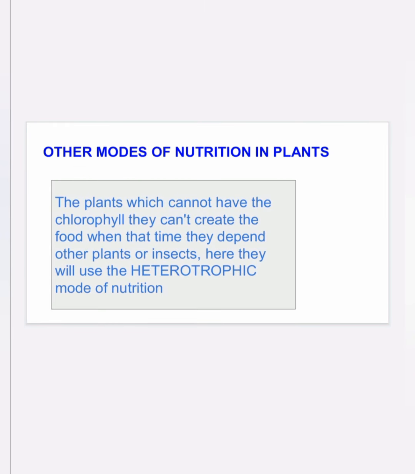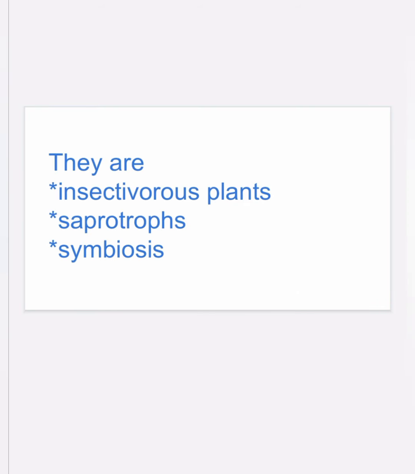Now other modes of nutrition in plants. Here the plants which do not have chlorophyll cannot create the food themselves, so they need to depend on other animals or other insects. This is called the heterotrophic mode of nutrition, which we already know. In this, we are going to see insectivorous plants, saprotrophs, and symbiosis.